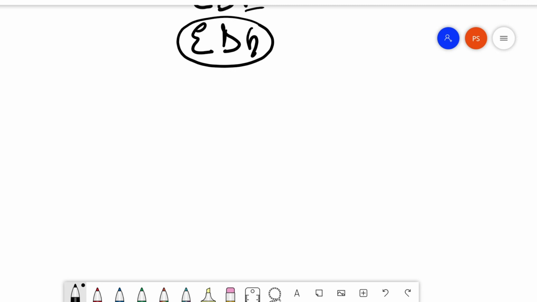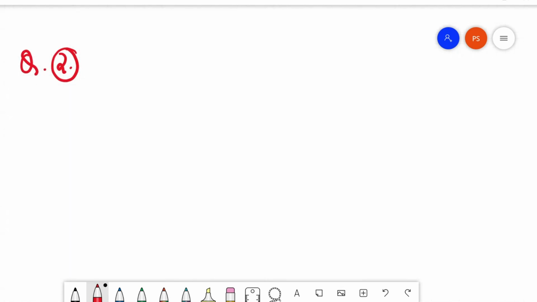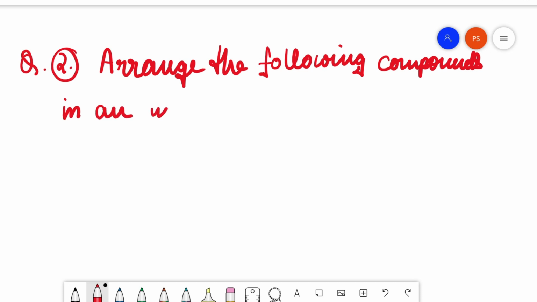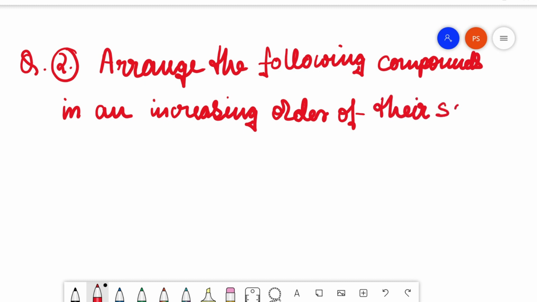The question is: arrange the following compounds in increasing order of their solubility in water.